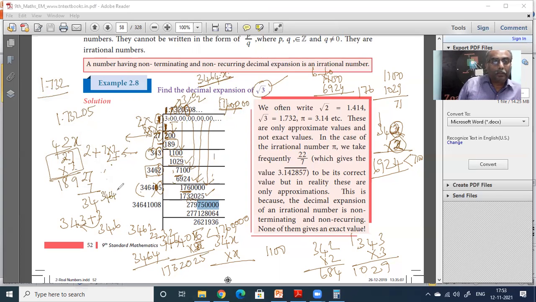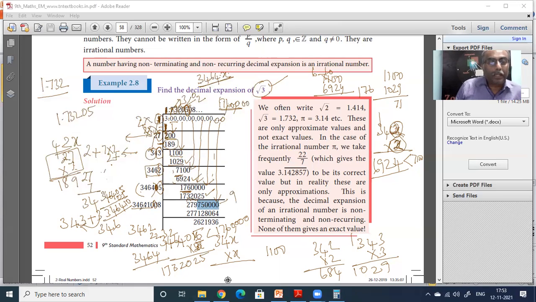34640 into 2 will become 0, 5 plus 5 will become 346410. So 1, 2, 3, 4, 5, 6. You have 6 numbers here, whereas you are having only 1, 2, 3, 4, 5 numbers here. So you bring in 100 from there. Okay. So what you do? You put this 346410. You add one more 0 here. Then you bring down that another 0. So now you have 1, 2, 3, 4, 5, 6, 7, 8, 9. Now you have 9 digits here.